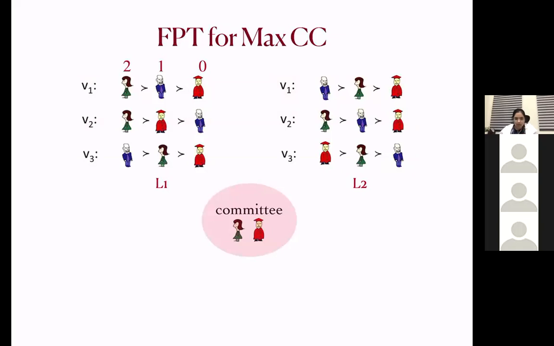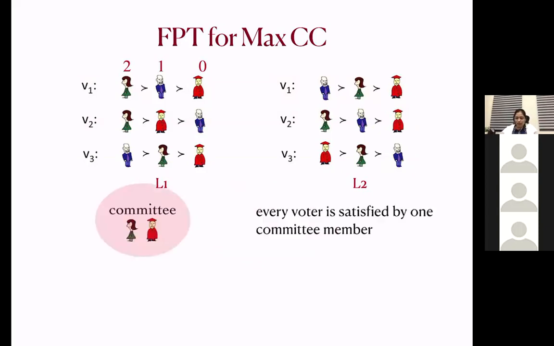Okay, so if we recall the definition of MaxCC, for every voter we are getting score only due to the one committee member, right? So we can think that every voter is satisfied by one committee member, and we call this committee member the representative for this voter.